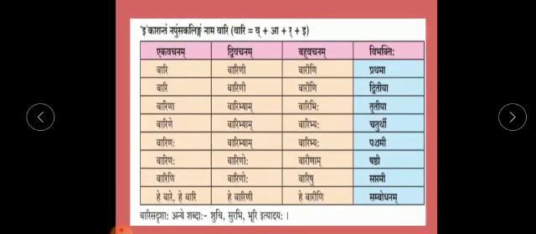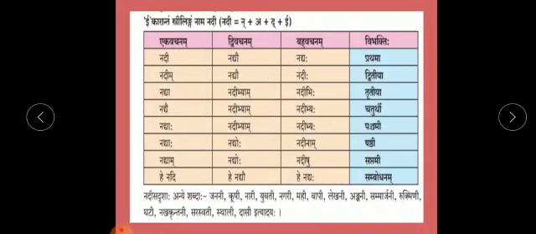Here also, in the Vari table, we can use Shuchi, Surabhi, Bhuri, words which are similar to Vari. Then here the Nadi table is given, but here there is a difference.